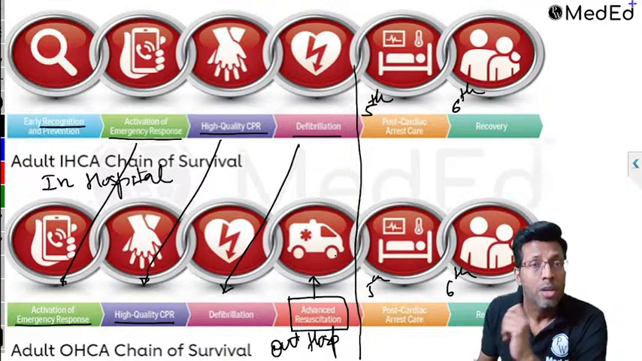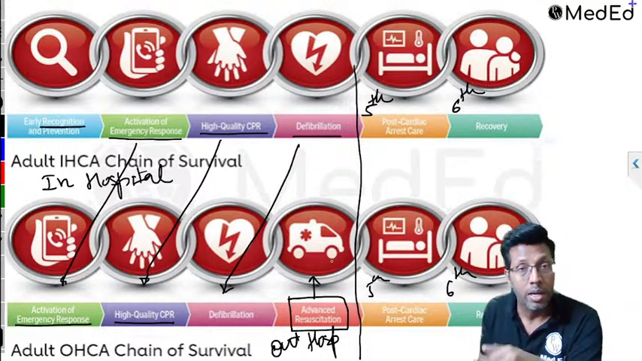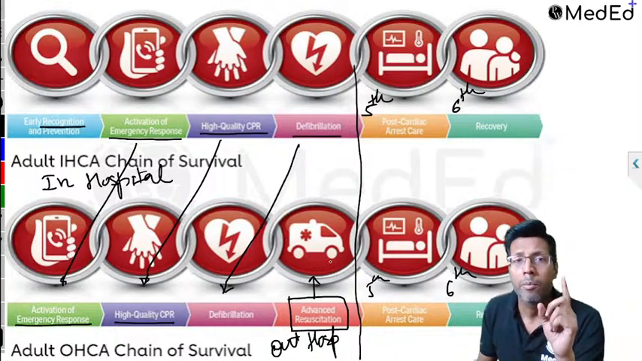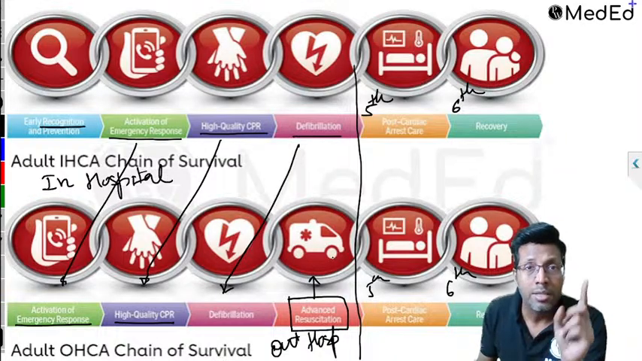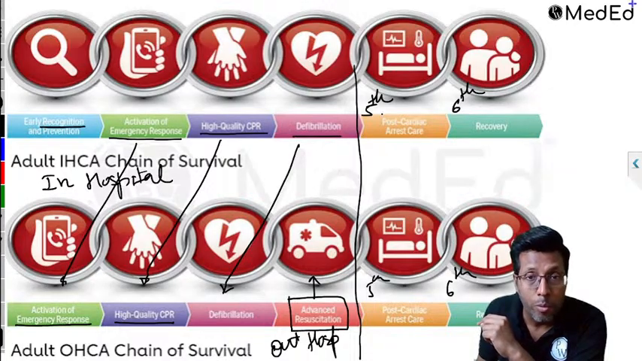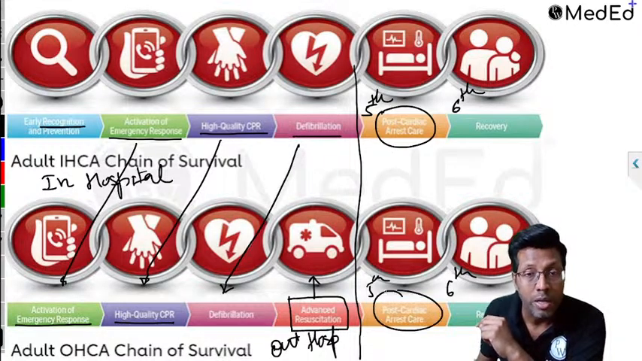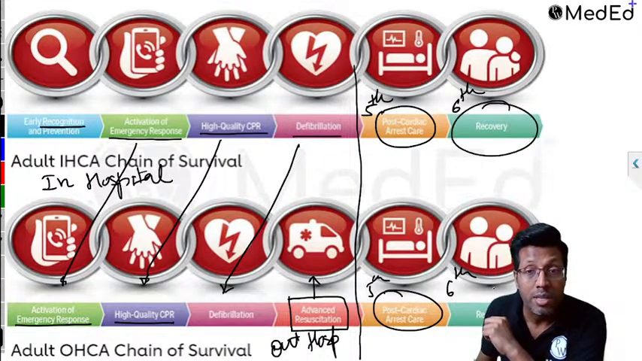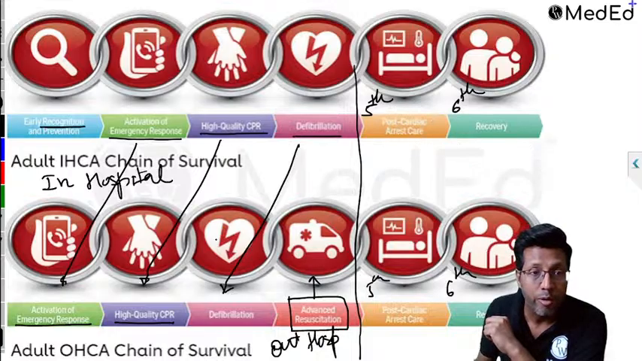This is the fourth. Normally they will not ask you 1, 2, 3, 4 because they are different in hospital and out of hospital. Both in FMGE and INI-CET, the questions asked were about the fifth and the sixth point. So the fifth point is post cardiac arrest care when the patient is safe, and the sixth point is recovery.